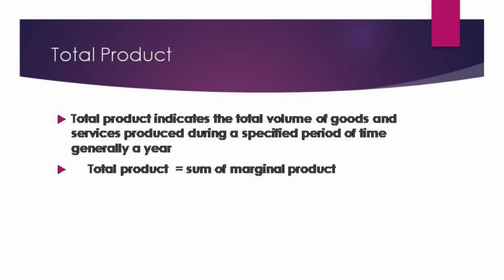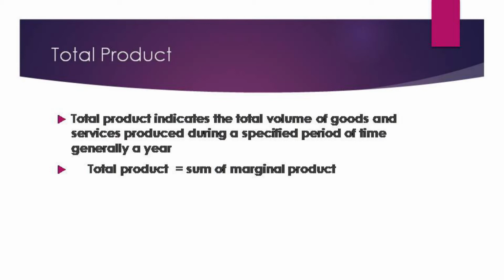So here also, when you are producing a commodity in the manufacturing sector, the total product indicates the volume of the goods and services, how much of goods and how much of service are produced during one specified period of time. Generally for 1 year, it is called total product. So TP, which is short for total product, is equal to, you have all your formulas in your textbook, go through the formulas, learn them by heart. So TP is equal to sigma MP. Sigma MP is nothing but the sum of marginal product.